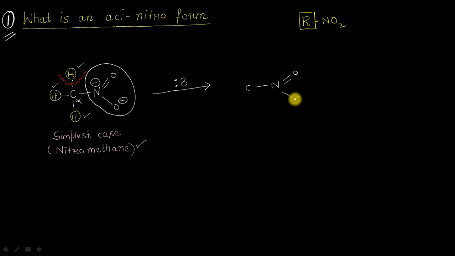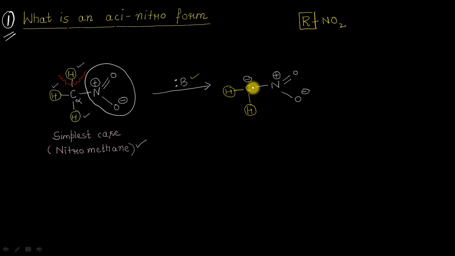So let me draw here this nitro group first of all, the nitrogen having a positive charge, the 2 hydrogen atoms here, the first one, the second one, the third one has been, let us say, abstracted by this base here, such that now we will be having a negative charge on this carbon atom, and it will be present in the form of this carbanion. Now charges in chemistry means instability. And whenever we are having a situation in which some charge is dispersed by different types of effects, we can say that that particular negative or a positive charge has been stabilized.